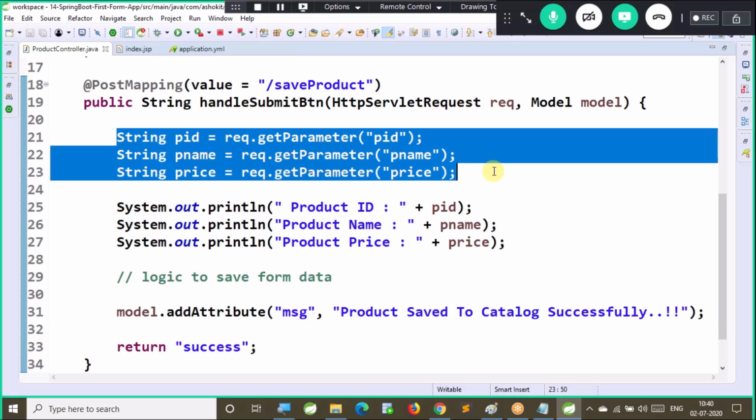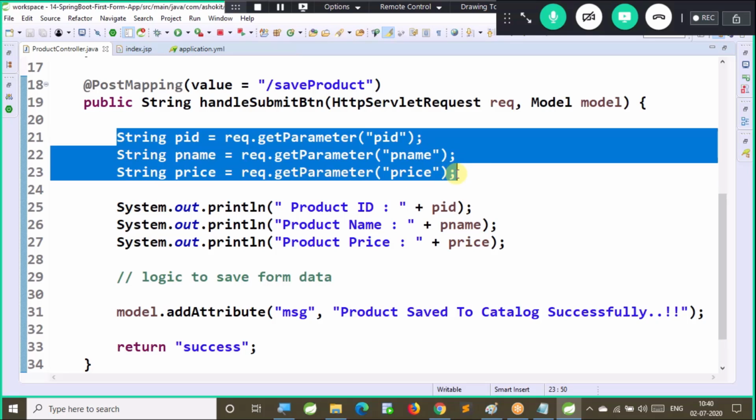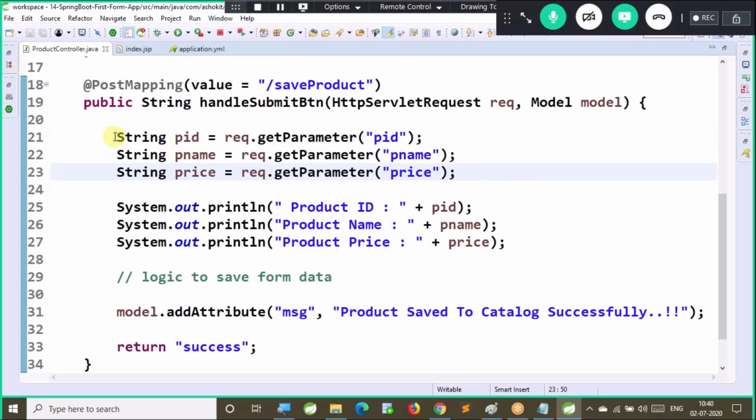Guys, remember, this logic we are going to avoid in the next example. We don't need to write like this to capture form data. This is not recommended in Spring. I want to tell you the problem in the legacy approach so that you can enjoy the benefit of Spring MVC.